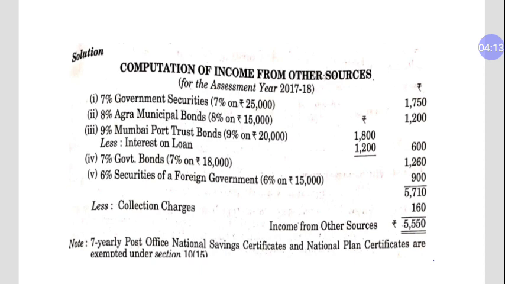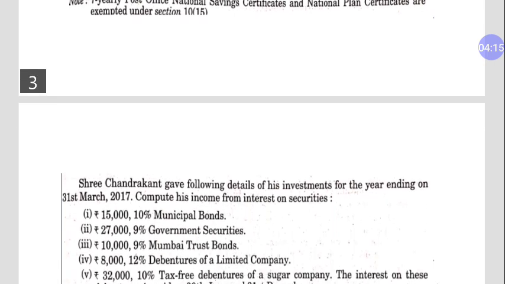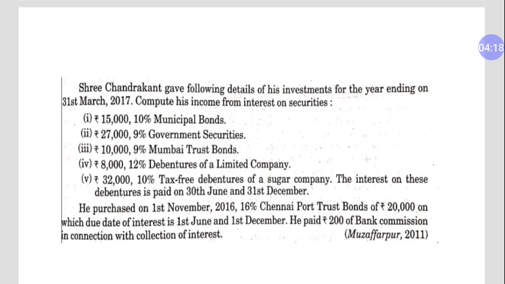Now let's take the second question. The second question is about Shri Chandrakant, who gives the following details of his investment. Again here we have investments, not income, for the year ending 31st March. The first investment is 15,000 in 10% municipal bond, 27,000 in 9% government securities, 10,000 in 9% Mumbai Trust bond, 8,000 in 12% debentures of a listed company, and 32,000 in 10% tax-free debenture of a sugar company.